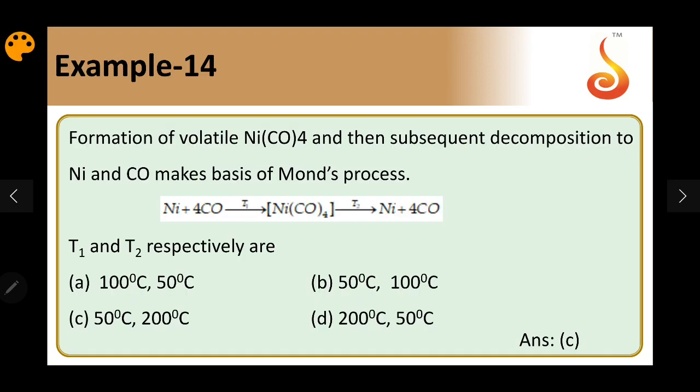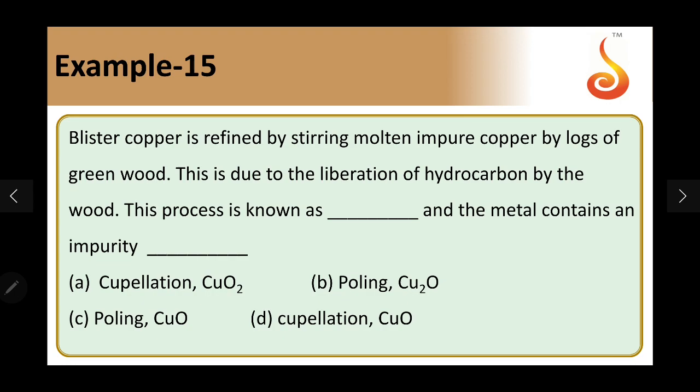So answer should be C. Question number 15. Blister copper is refined by stirring the molten impure copper by logs of green wood.